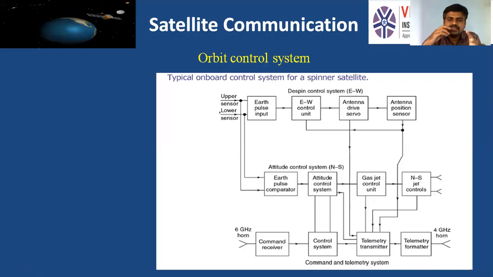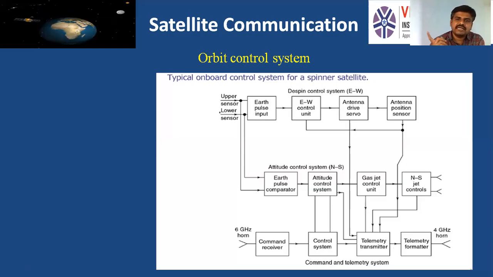All this controlling of the antenna position and the position of the satellite is done through the command and telemetry system present at the earth station, and the same command and telemetry system is present on the satellite also. You can see the command receiver, command control system, and telemetry transmitter present at the satellite. The same parts are present at the earth station also.